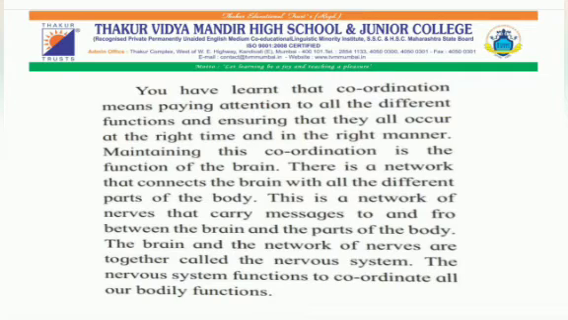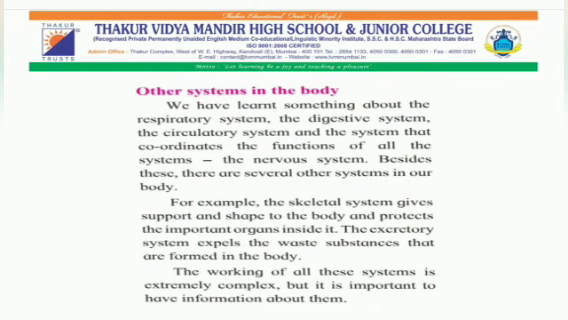There is a network that connects the brain with all the different parts of the body. This is a network of nerves that carries messages to and fro between the brain and all the parts of the body. The brain and the network of the nerves are together called the nervous system. The nervous system functions to coordinate all our bodily functions, as you can see in this picture, students. Now let us go ahead, students.